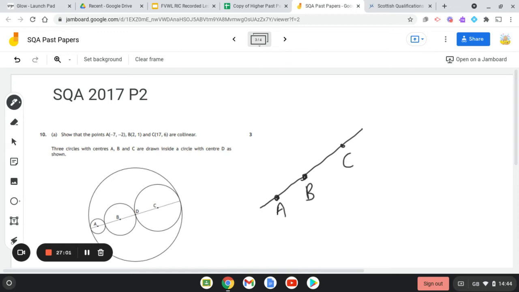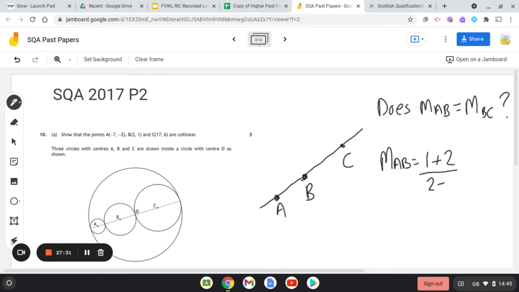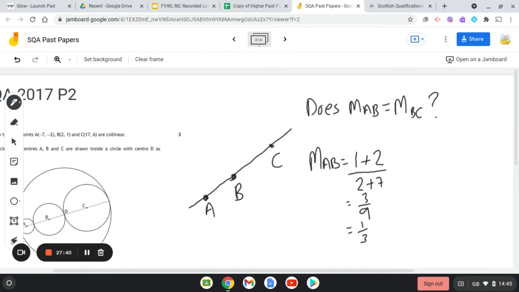Right, so basically, does the gradient of AB equal the gradient of BC? And they share a common point of B, right? So that's what we'll work out. We'll just say, right, the gradient then of AB is going to be the difference in your y, so 1 plus 2, 1 take away negative 2, okay, so 1 plus 2, and then 2 plus 7. So we end up with 3 over 9, which simplifies down to 1/3. Now, you would then have to actually explicitly find the gradient of BC.